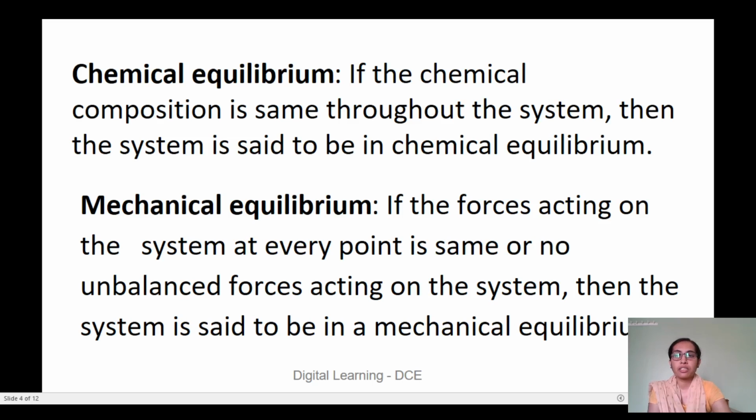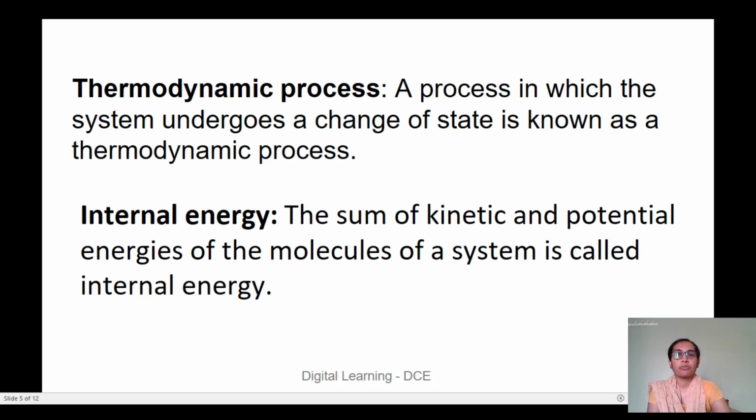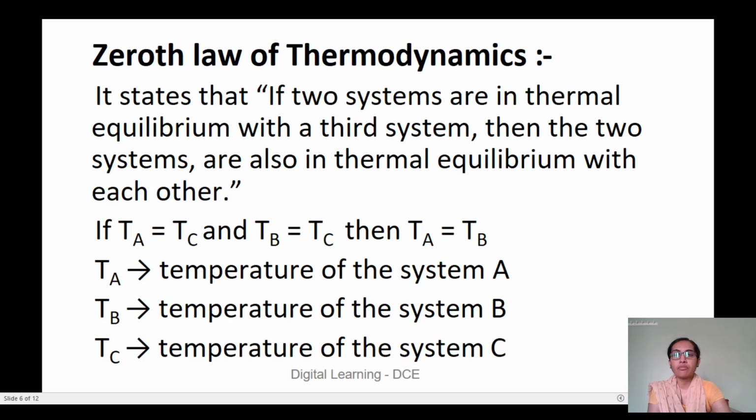So if the system is in thermal, chemical and mechanical equilibrium, then the system is said to be in thermodynamic equilibrium. Next, thermodynamic process: a process in which the system undergoes a change of state is known as a thermodynamic process. Next, internal energy: the sum of kinetic and potential energies of the molecules of a system is called internal energy.